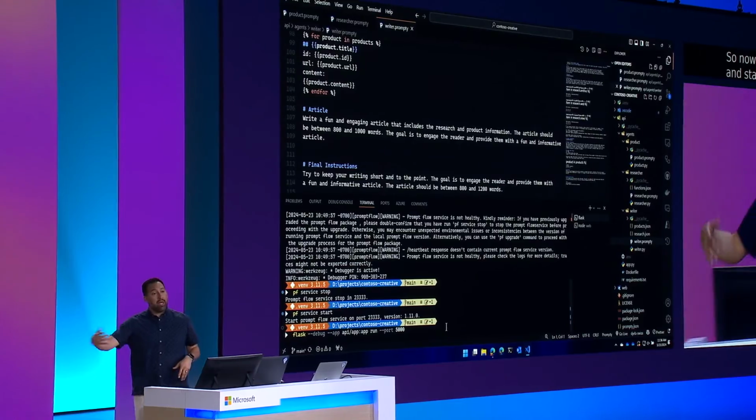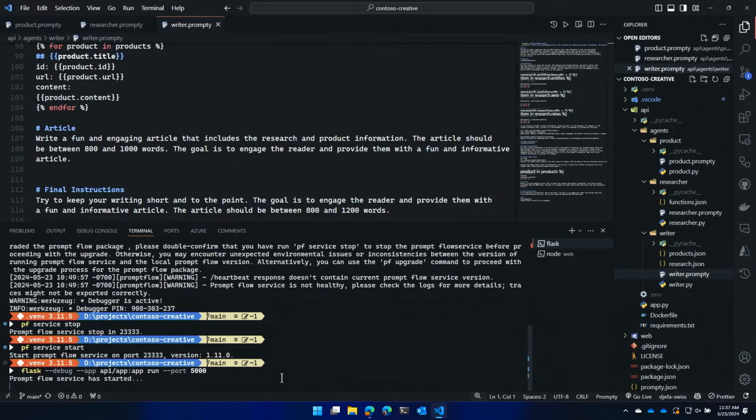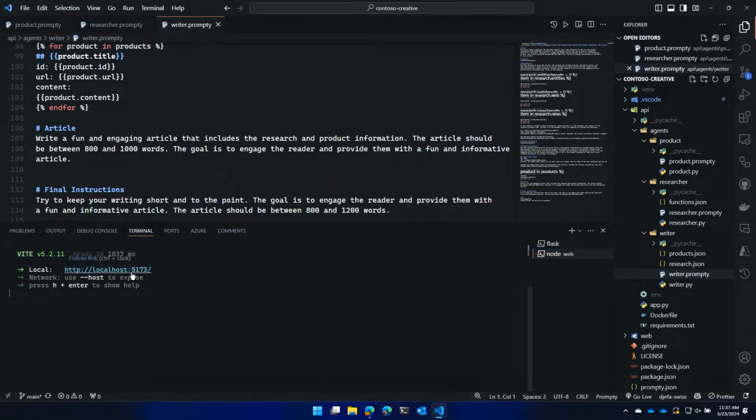So basically, this is a Flask application running on the back end with a Vite front end, right? Because I wanted to do a UI. And so here we go. This is starting. Very nice. Everything's going. Let me go to my Node application, my Vite application, and there you go.